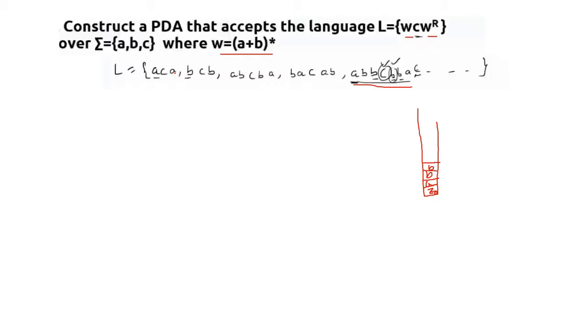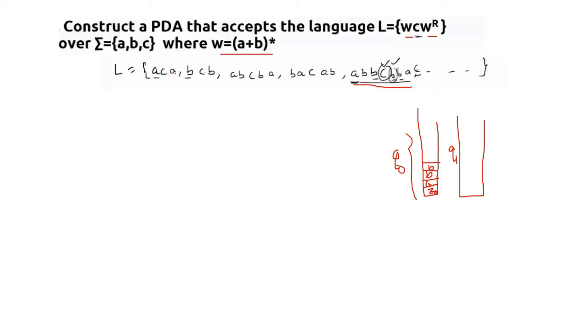So let's say that we are reaching C. Okay, so whenever we reach C, you need to think that we are going to go to a new state. So if in the initial state we are applying this whole process on Q0, and whenever we apply C on Q0, it is going to go to Q1. Okay, so if it is going to go to Q1, now in this case what we need to do is pop out whatever is at the top of the stack.